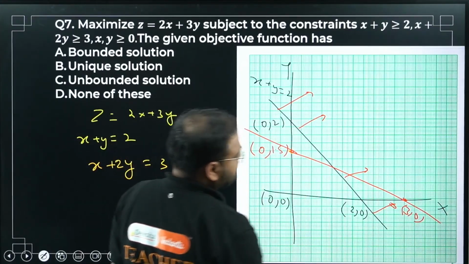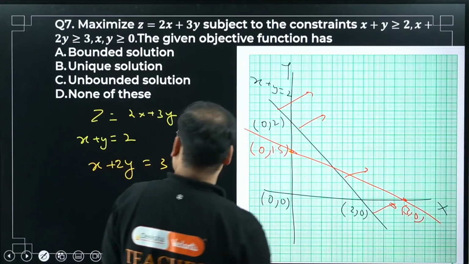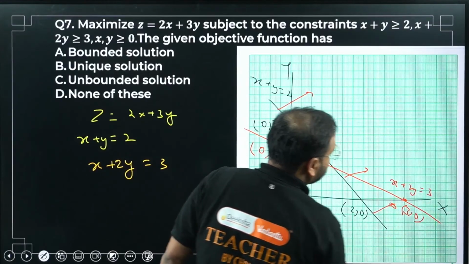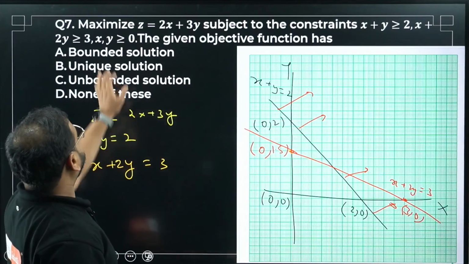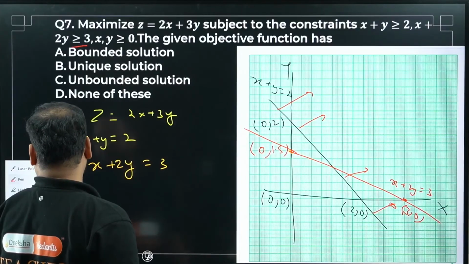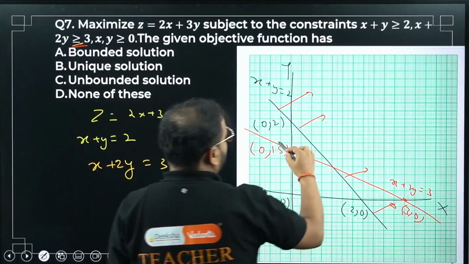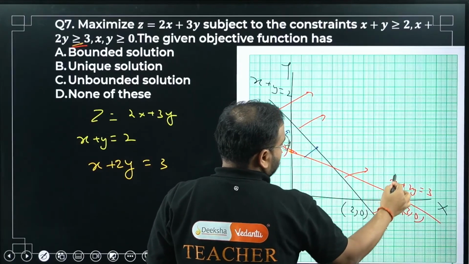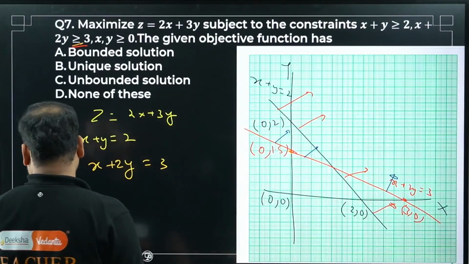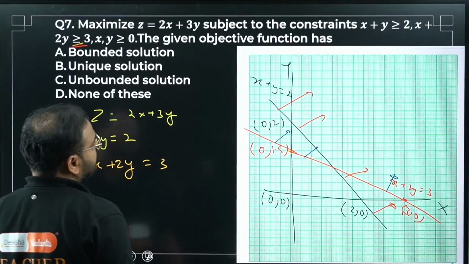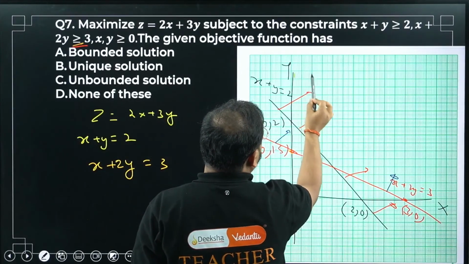This curve's equation is x plus 2y equal to 3. We are looking for what? Again, greater than symbol. Check here, greater than. So what's the region now? The region is again above this line also. So what is my required shaded region? Have a look, my feasible region will be this.